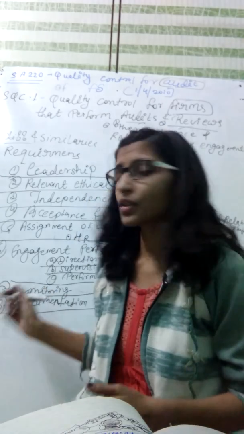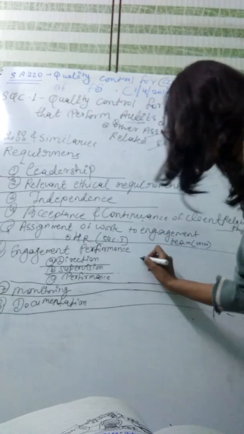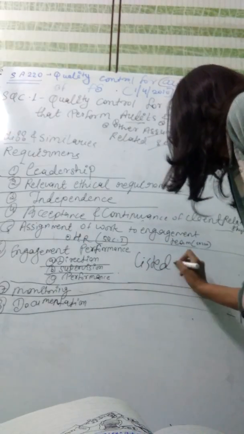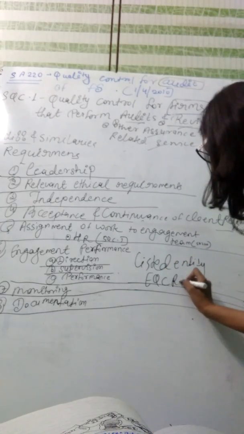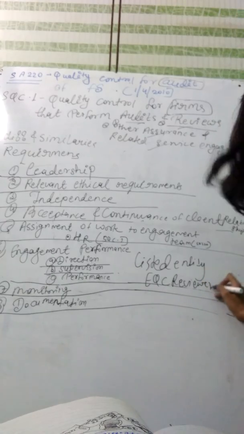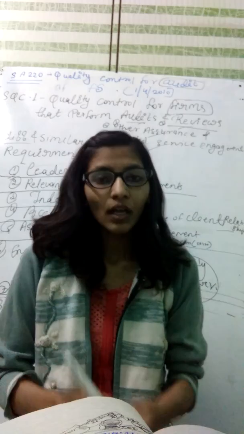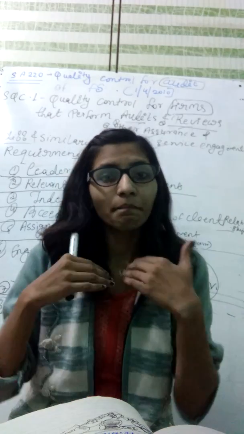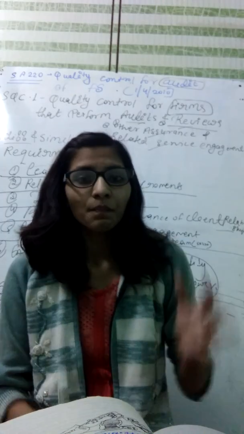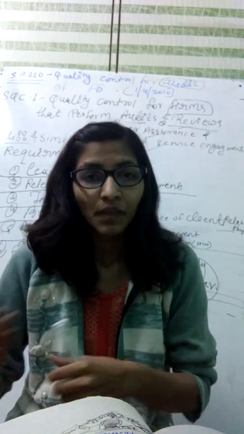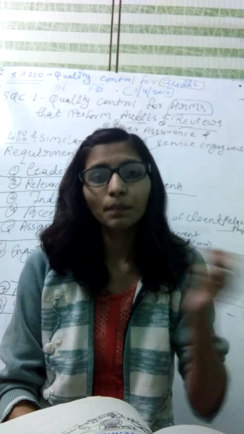Then we are on the monitoring point. There is a point for listed entities. For a listed entity, there is the point of the EQC reviewer, which is very important. What is the EQC reviewer? Our engagement partner makes sure that for every listed entity a reviewer is appointed, who reviews the work done.